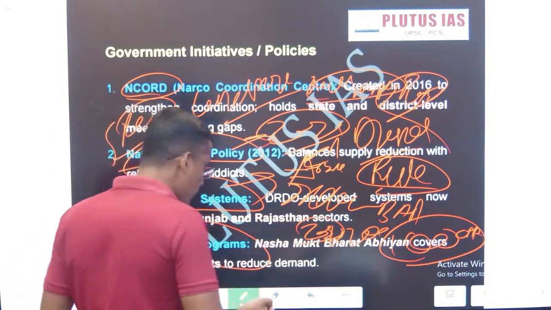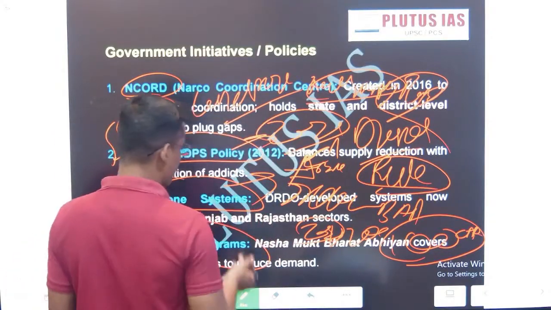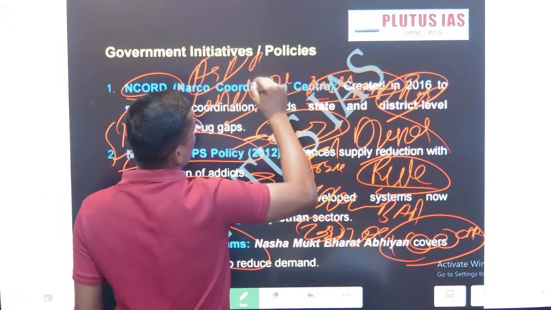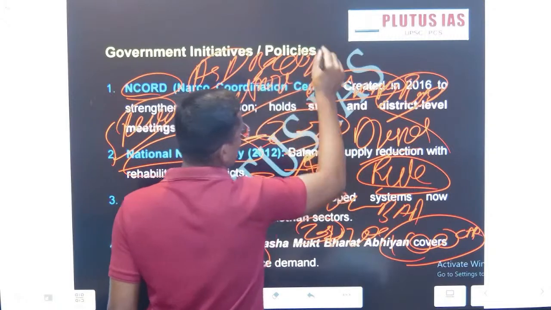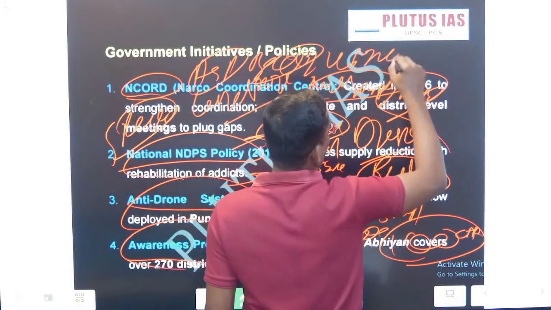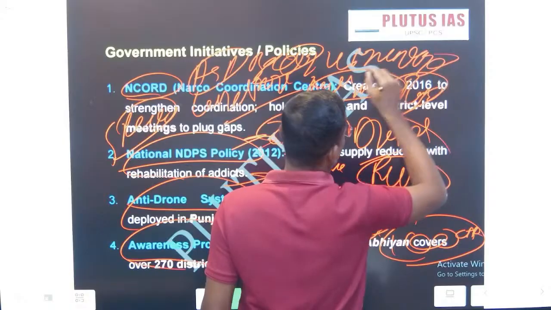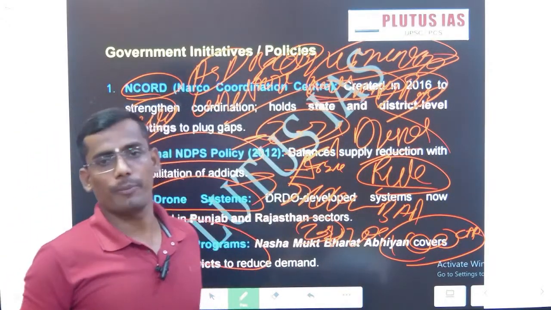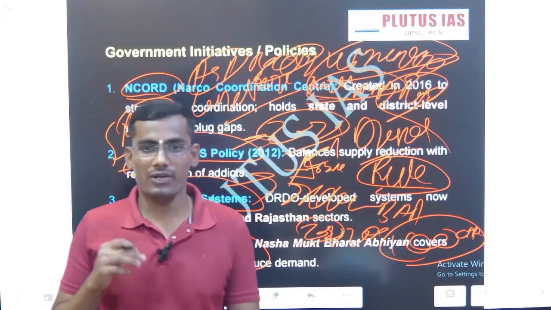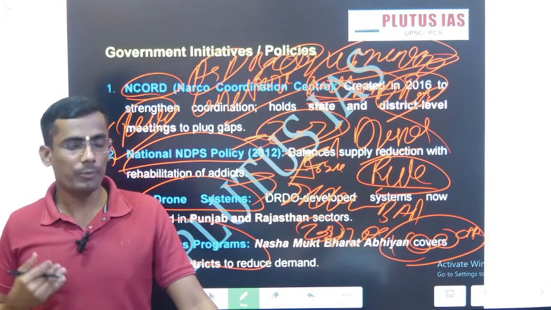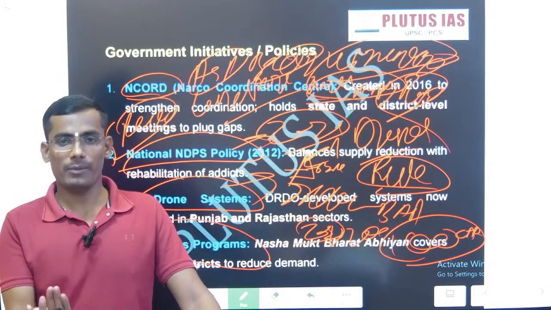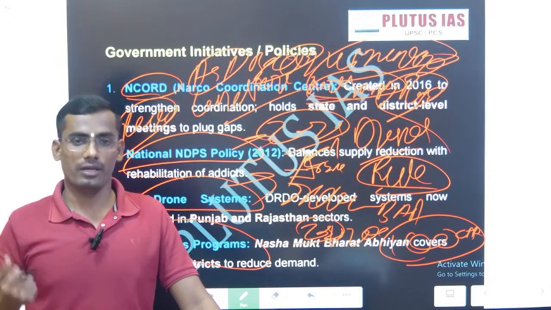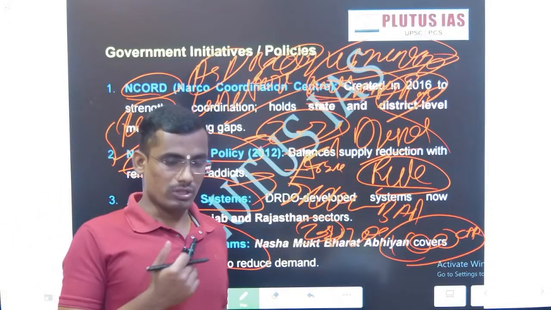Even moreover, apart from this, the aspirational district programme and the border village programme, that is called the Vibrant Village Programme. These are the programmes launched by the Government of India to support border area infrastructure and border area security. If you provide developmental policies to them, the local border people will not collude with the external actors. So these are the policies.